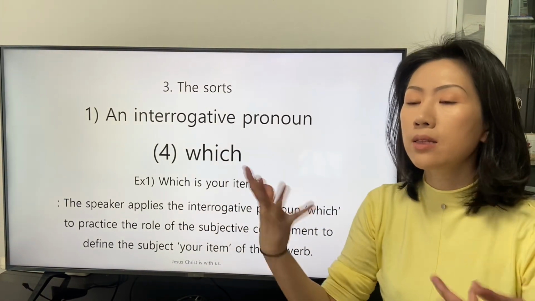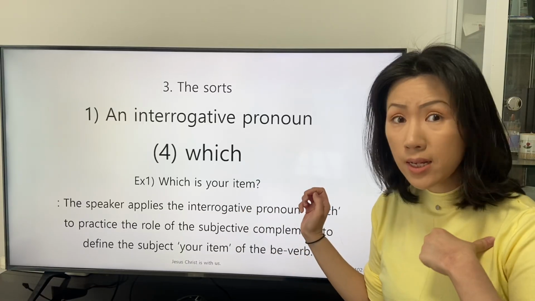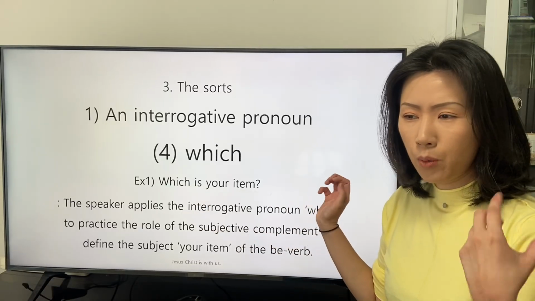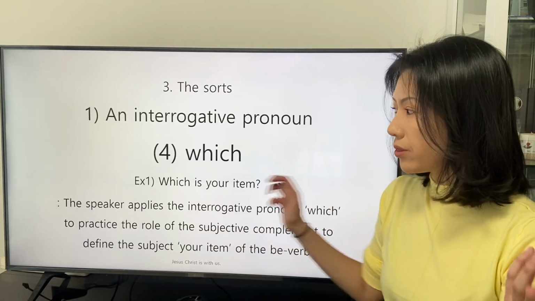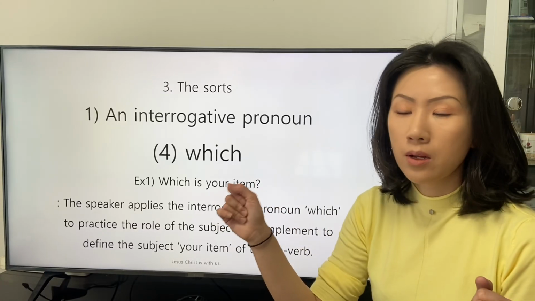We can think of the situation where we ask the listeners with this interrogative clause, which is your item?